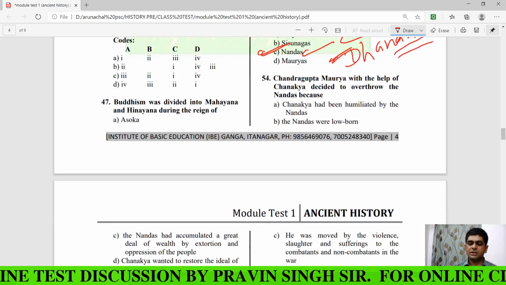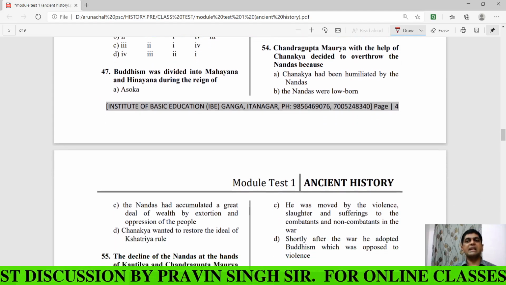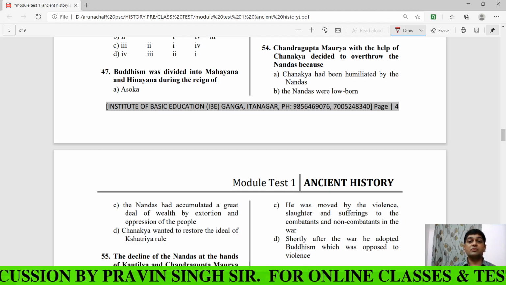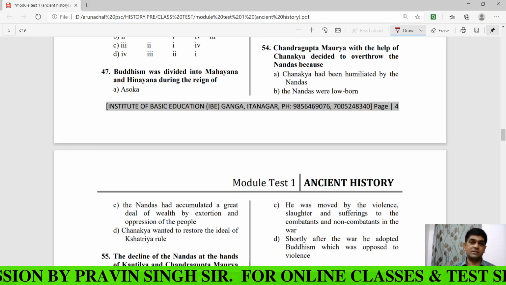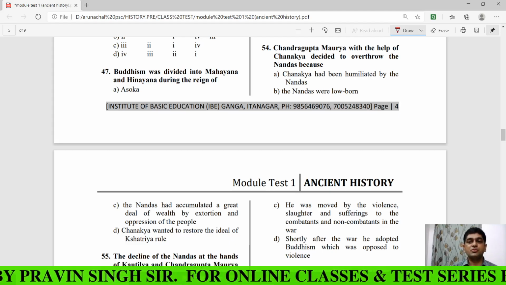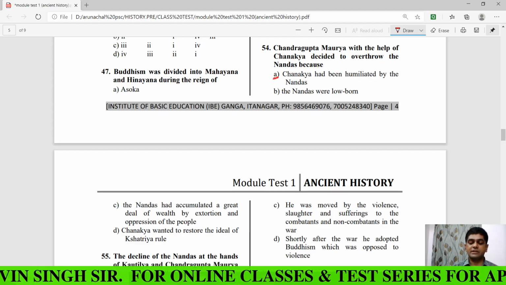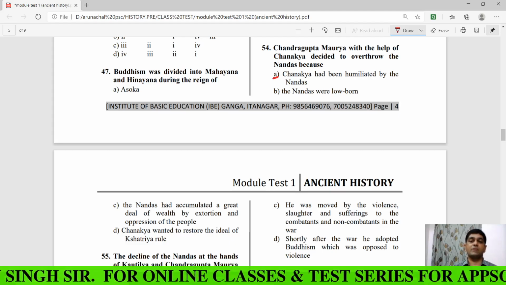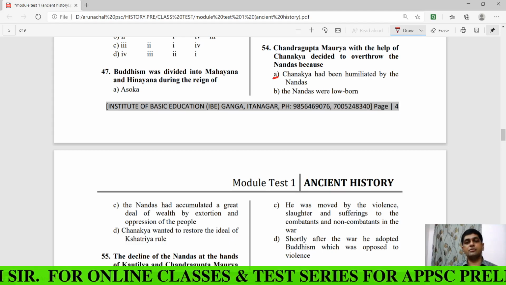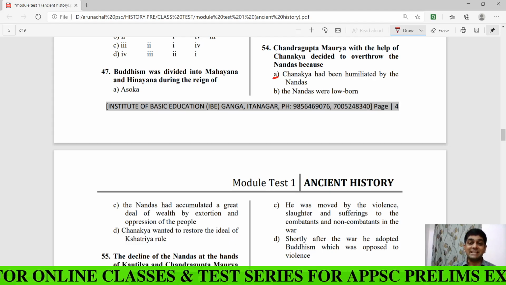Now comes question number 54. Chandragupta Maurya, with the help of Chanakya, decided to overthrow the Nandas because... see, most of the students are going to take this option, but this is the wrong one. So I am requesting all of you that in the examination hall, please don't be in haste.